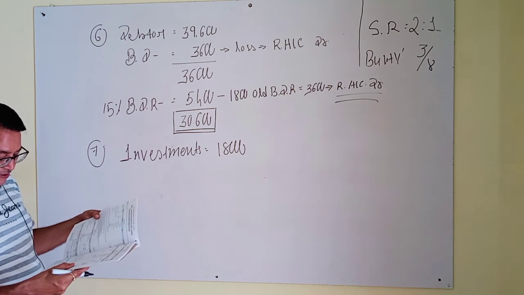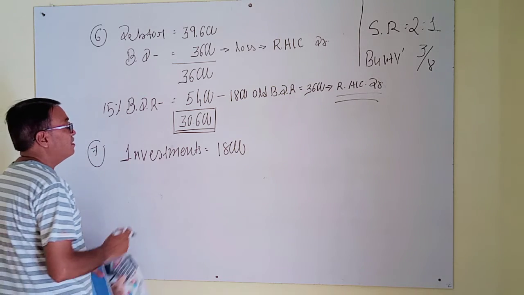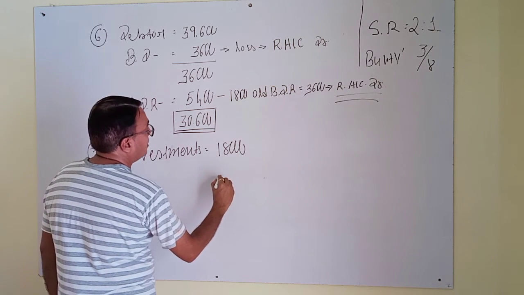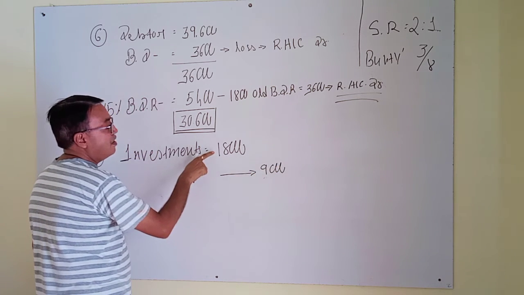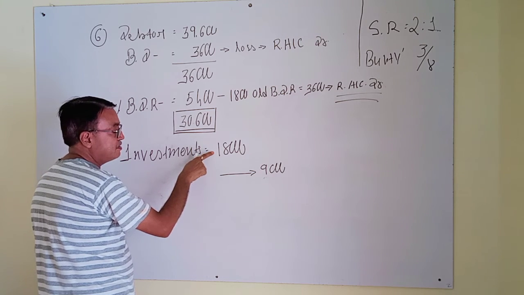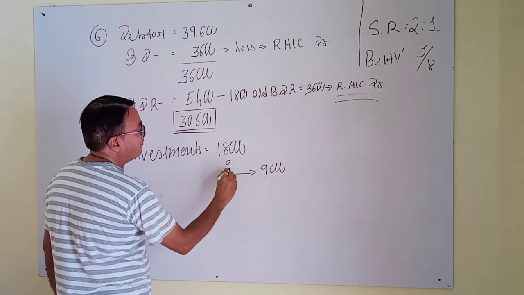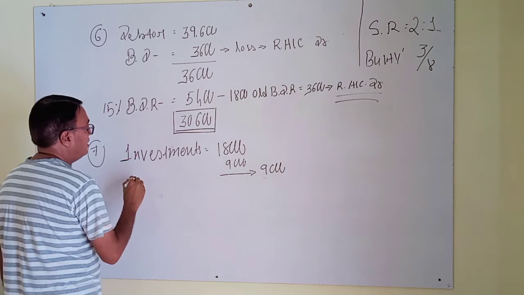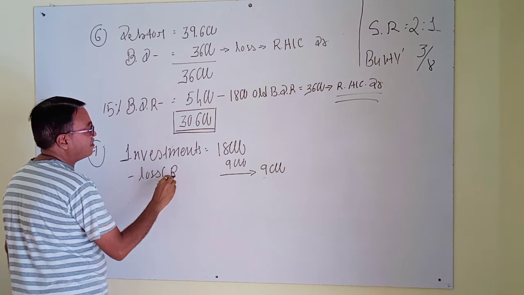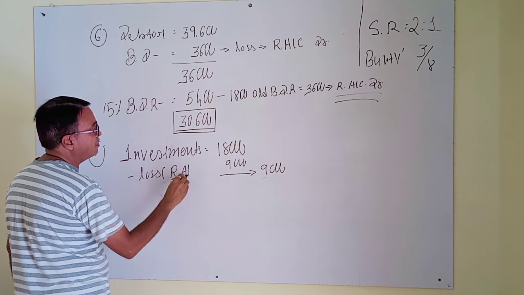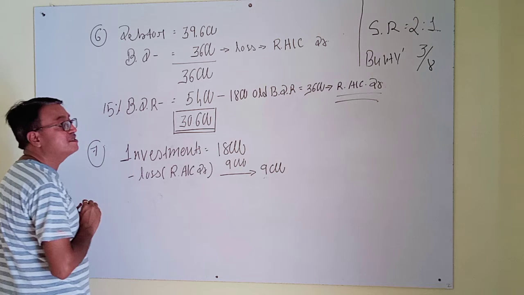New value is 9,000. Actual value is 18,000, new value is 9,000, it means a difference of 9,000. It is loss. It will be recorded in revaluation account debit rupees 9,000.